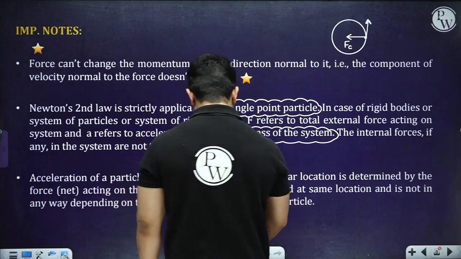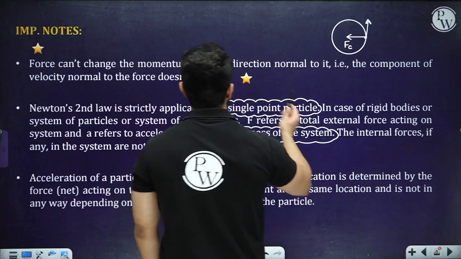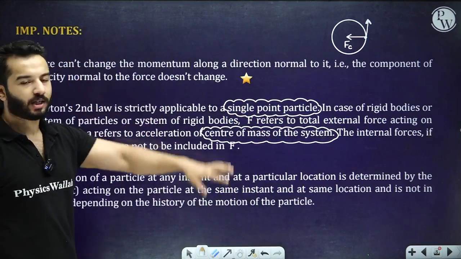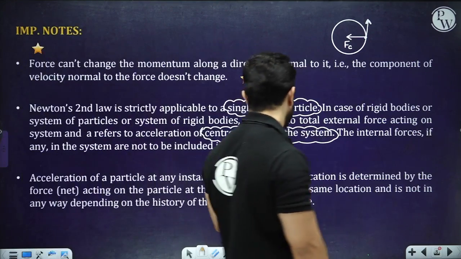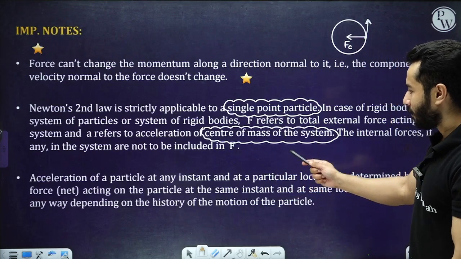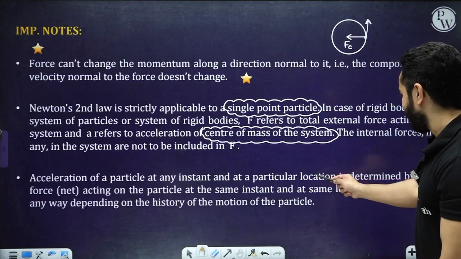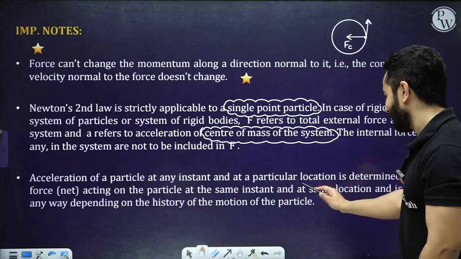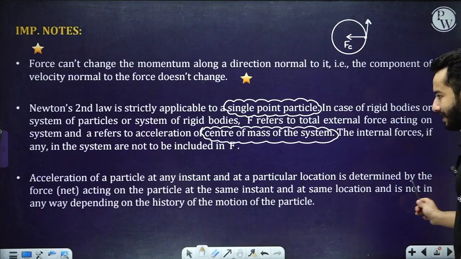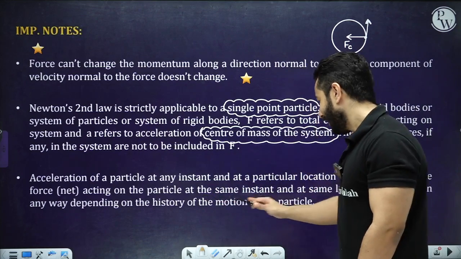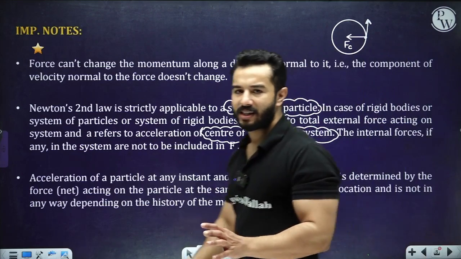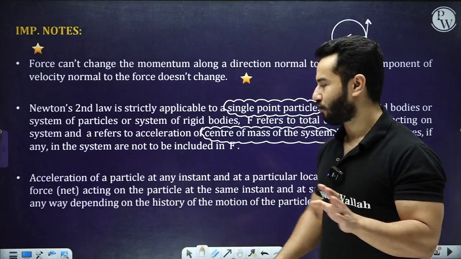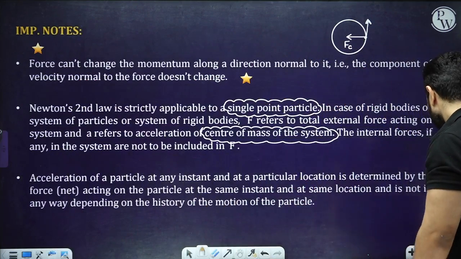I'm going to give you one more example of the above example. In collisions also, we are going to use that a force can't change the momentum along the direction normal to it. That is also important. Acceleration of a particle at any instant and at a particular location is determined by the net force acting on the particle at the same instant and at the same location, and is not in any way dependent on the history of the motion. Very important thing. No matter how the particle has come to that place, we don't have to worry about all of those things. Easy things.